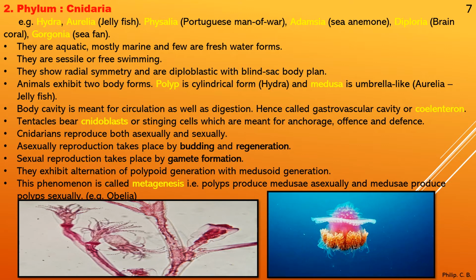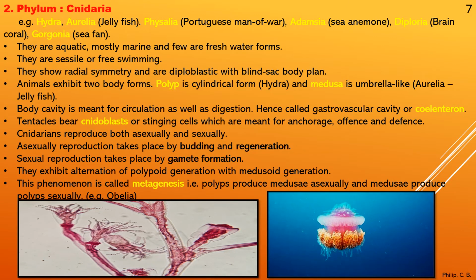This phenomenon is called metagenesis, another term, that is polyps produce medusa asexually and medusa produce polyp sexually. Example, Obelia. You can see the left image is of Obelia, which I just put so that you can understand what the Obelia species looks like, and on the right side you can see a jellyfish species which is the animation.